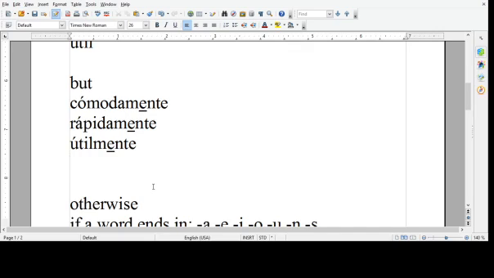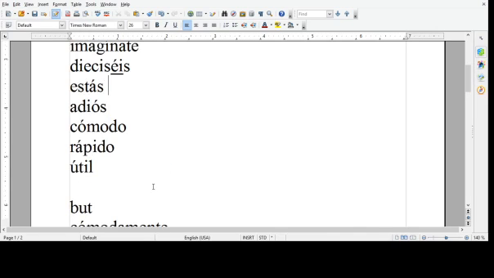There are not many adverbs that have this. Most of the words that end in mente don't have an accent mark anyway, so it's not going to come up that often. These are the only 3 I can think of off the top of my head. There are probably another dozen out there in the entire dictionary, but it's not super common. In general, accent mark means stress that syllable.